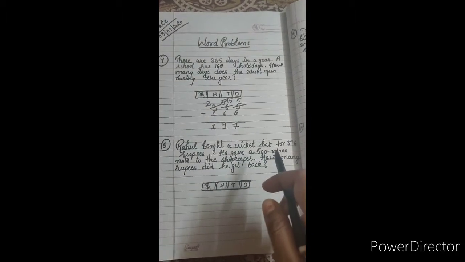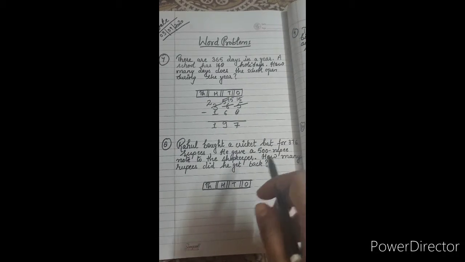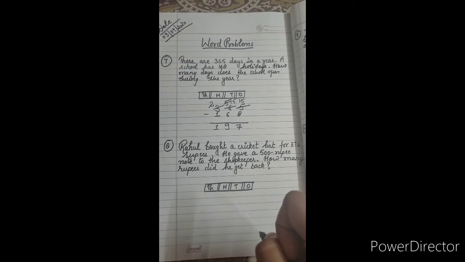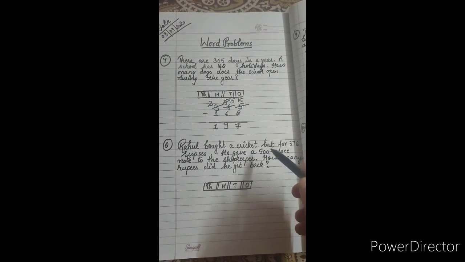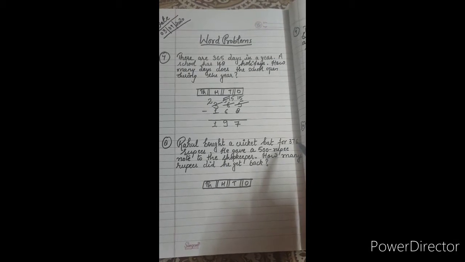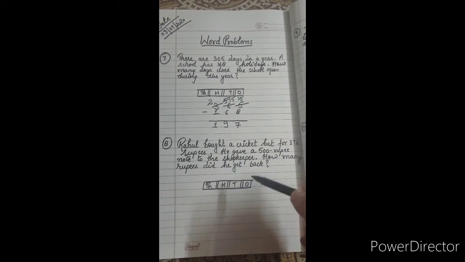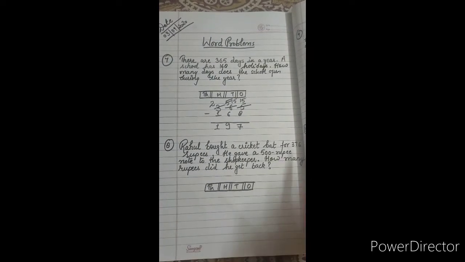Rahul bought a cricket bat for 376 rupees and he gave a 500 rupee note to the shopkeeper. So how many rupees did he get back? It means total rupees are 500 and the cricket bat is 376. So 500 minus 376.